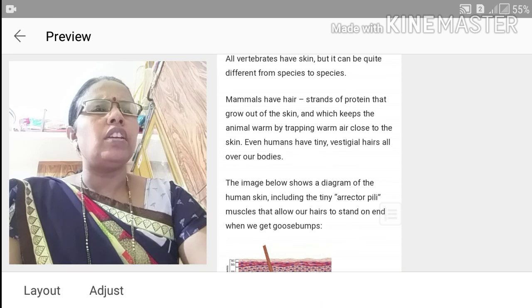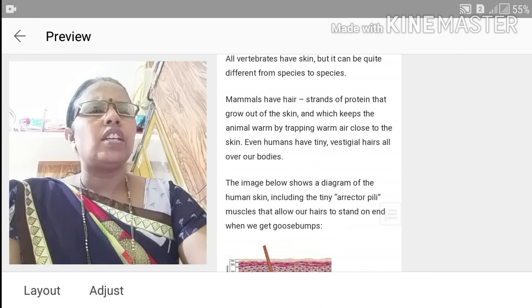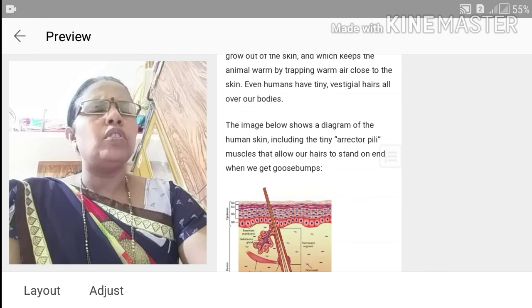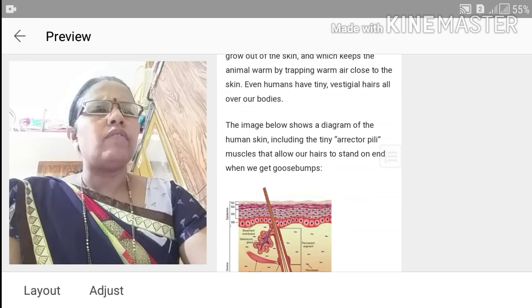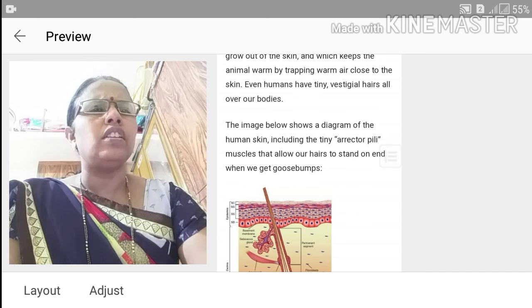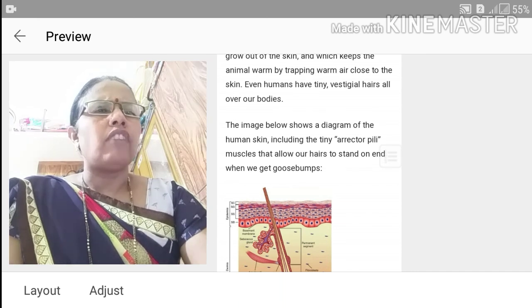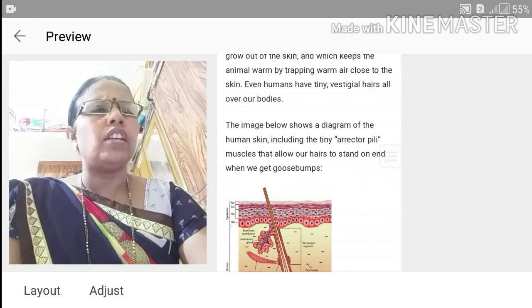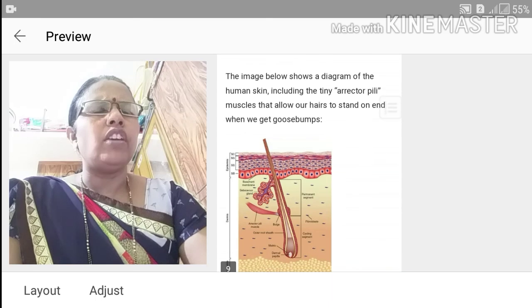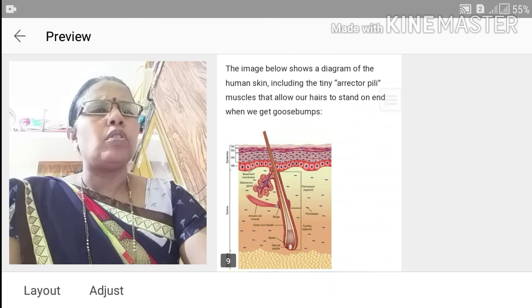Even humans have teeny vestigial hairs all over our bodies. The image below shows a diagram of the human skin, including the teeny arrector pili muscles that allow our hair to stand on end when we get goosebumps.